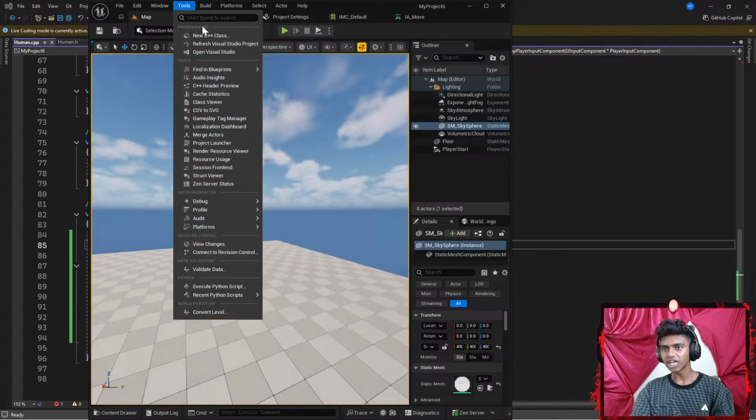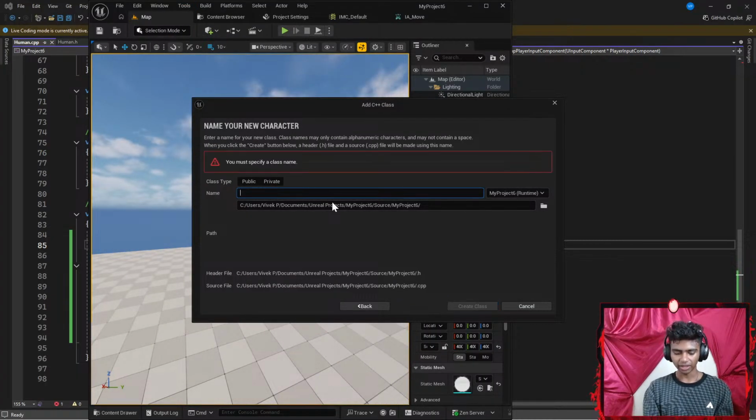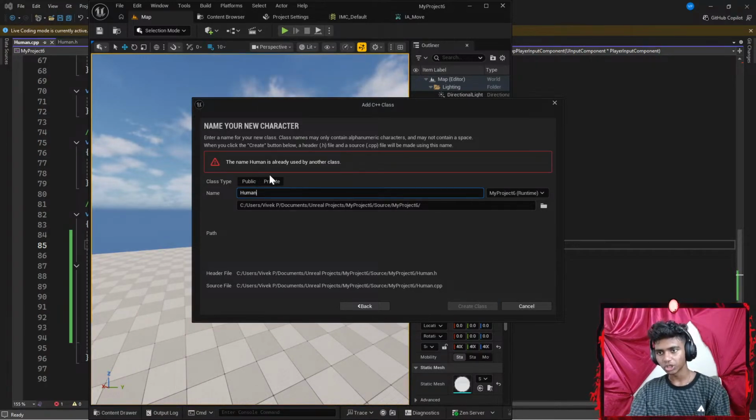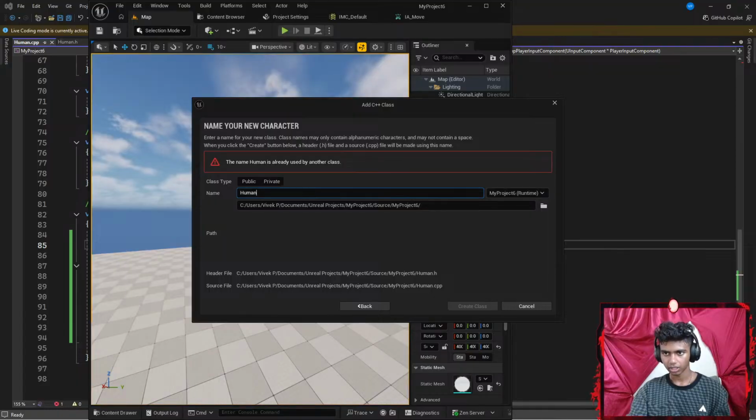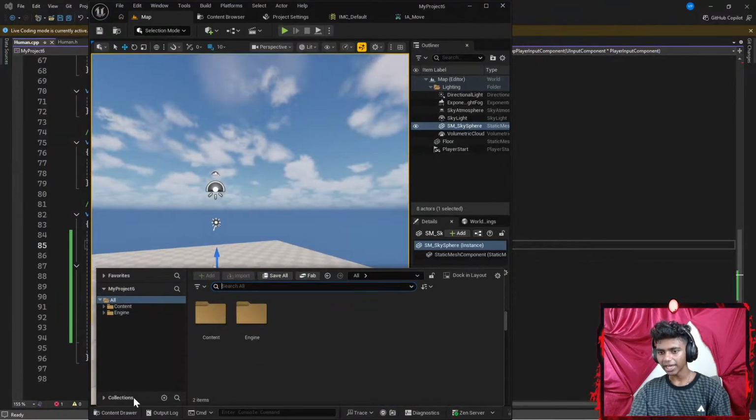Instead, to save time, I might go ahead and create a character class. Let's call it Human. If I'm not able to, that means my class still exists. Okay, Human is already used. So how do I find it? Maybe I might go with something like Human1. But I don't want to actually create a class, because I should be having one. I want to figure out how to get it, because every time my program crashes, I won't be able to see my class.